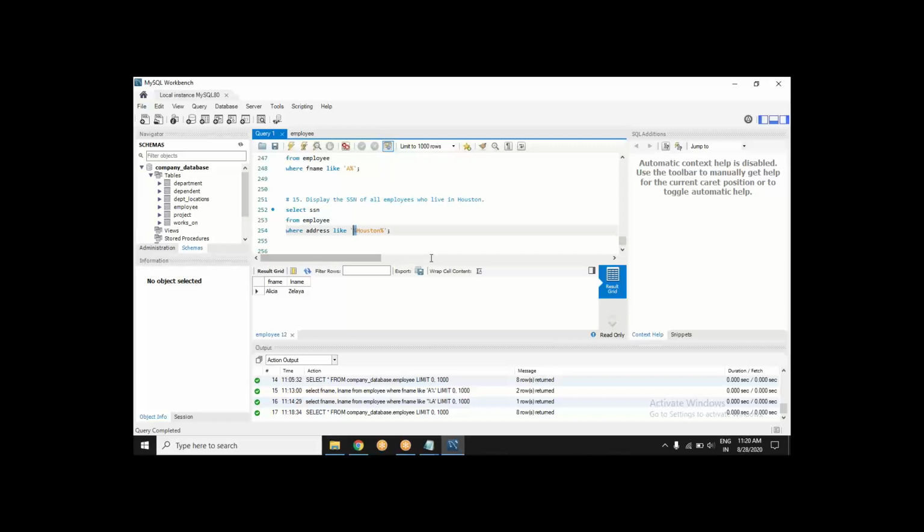You can remember the meaning of these things by the crude hints I'm telling you. When you see this percentage sign, say it in your mind. It means anything. So what does this query mean? Anything before Houston. So there is anything here, then there is Houston, and after Houston, then there is again anything. So in the address, there should be Houston somewhere in between. Before Houston doesn't matter. After Houston doesn't matter.